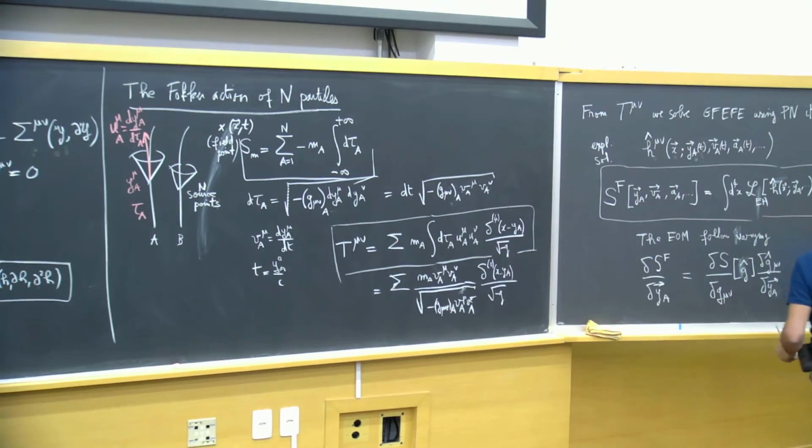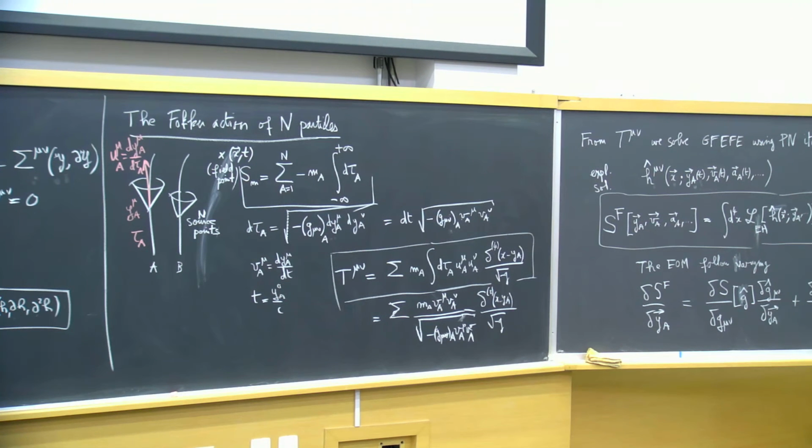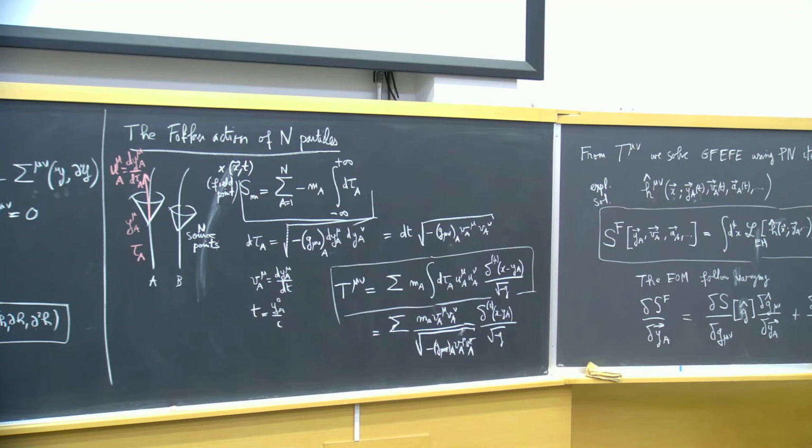So we shall have S_M, the matter action, varied with respect to position y_A and computed for the particular solution. Okay. But now we observe that since G is a solution of the Einstein field equation, the variation of the action, by definition, with respect to the metric at G bar, is necessarily exactly zero.